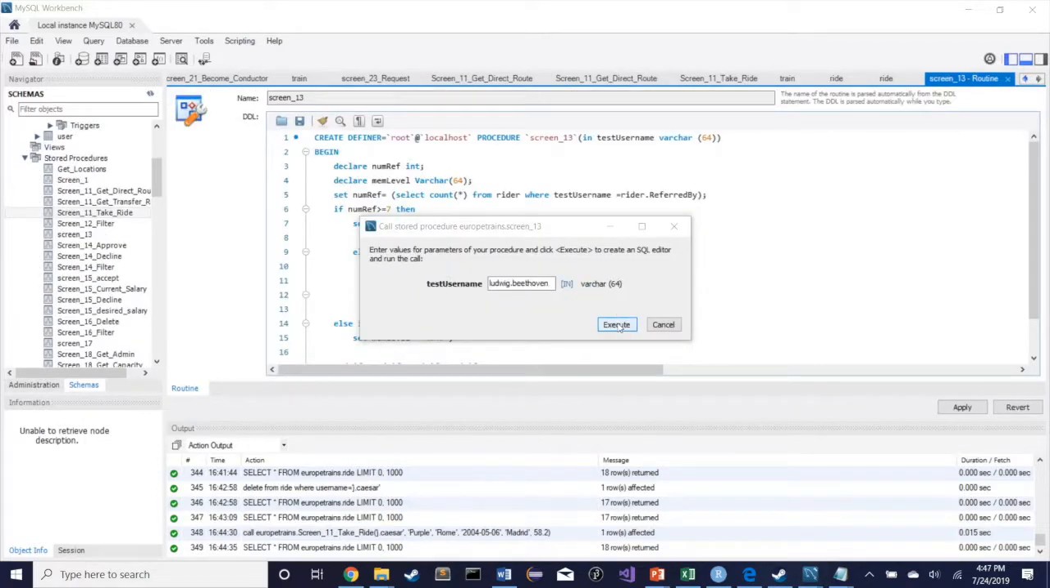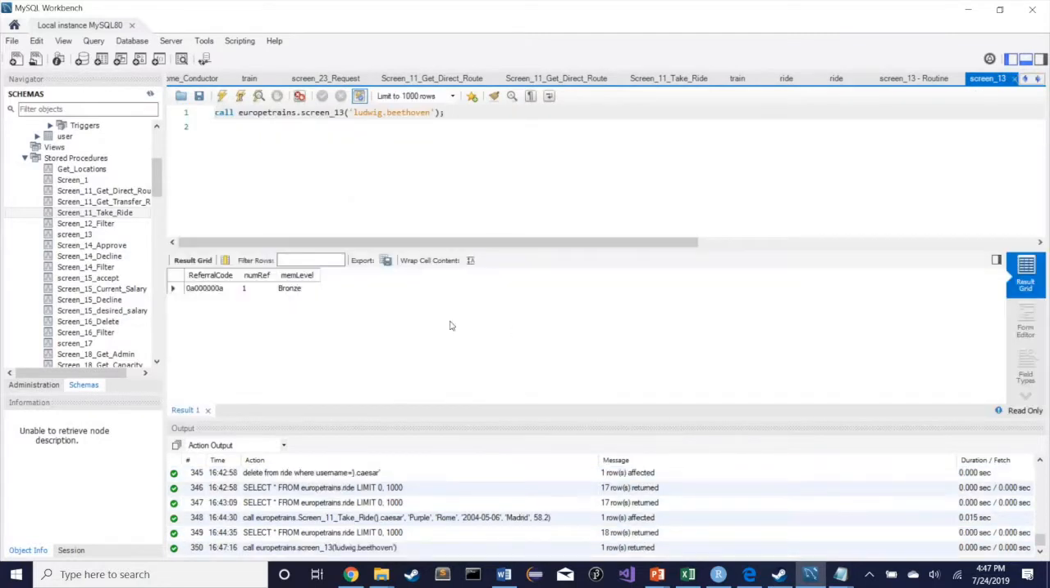Hey, Tanner back again with task 13. So we are checking the referral information of Ludwig van Beethoven. We can see his referral code, the number of people he's referred, and his membership level as a result of the number of people he's referred.